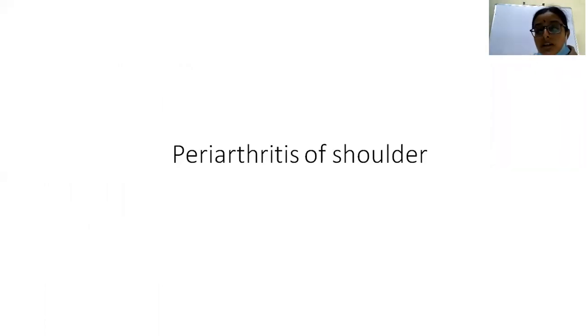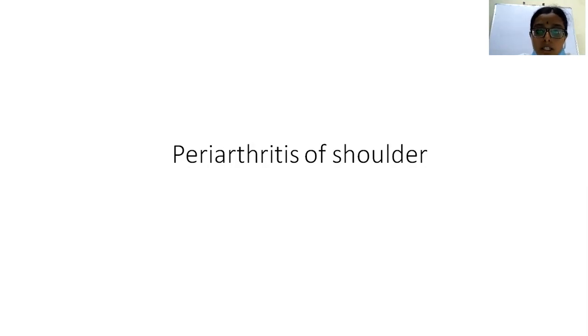So the first thing is periarthritis of the shoulder. Mostly in and around your family, ladies or somebody above 40 to 50 years of age usually complain of pain of the shoulder and inability to move the shoulder. And usually those patients are diabetics. So in such cases, there are different options. You elicit history of trauma and history of prolonged immobilization, etc. And in such cases, periarthritis of the shoulder is one of the differential diagnoses.